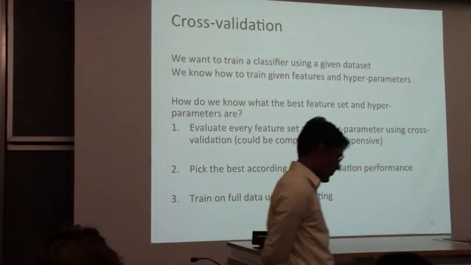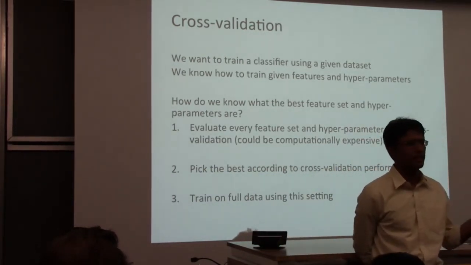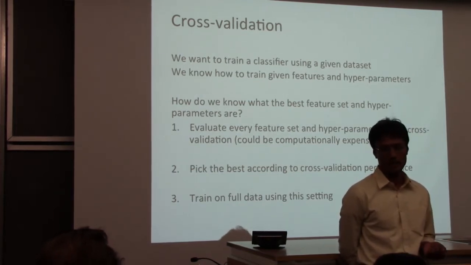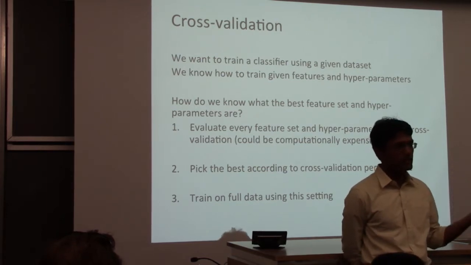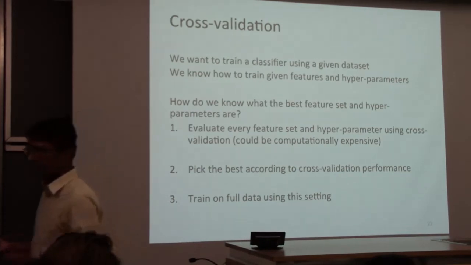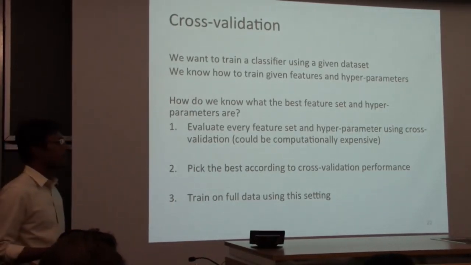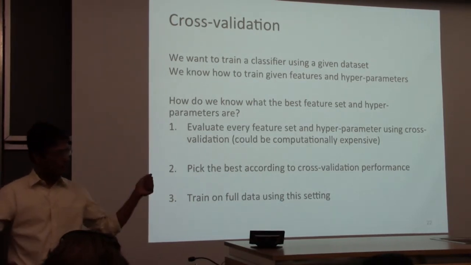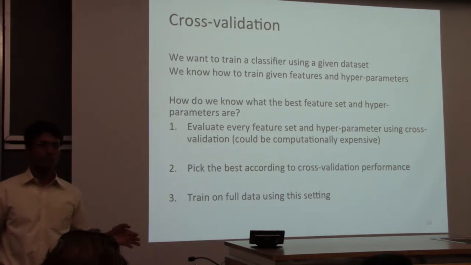For every hyperparameter, you get the cross-validation accuracy, and you can do it using your training set. You rank each of these using the cross-validation accuracy and take the best one. So you have at this point some feature set and maybe some set of hyperparameters. And then go back to your training set, merge all the parts, take your full training set, and retrain a model on that entire thing.